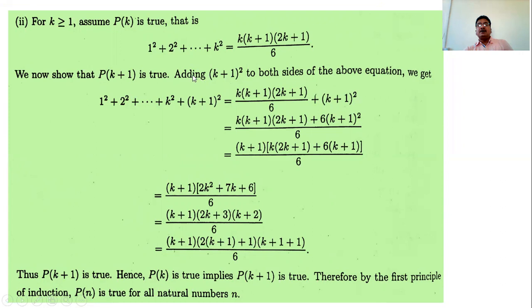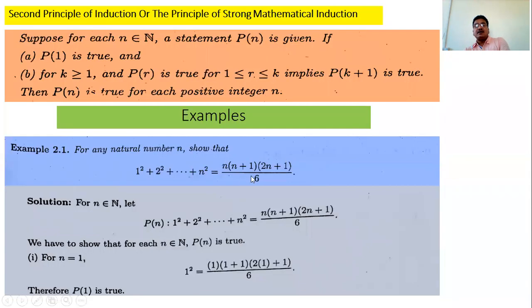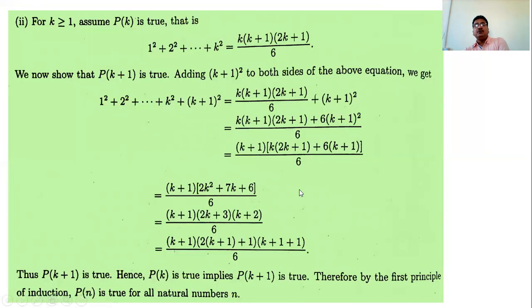We have to prove the statement for k plus 1: 1 square plus 2 square plus up to k plus 1 square is equal to this, that is, substitute n as k plus 1. What we have to show is k plus 1 in bracket k plus 1 plus 1 in bracket 2 in bracket k plus 1 plus 1, divided by 6.